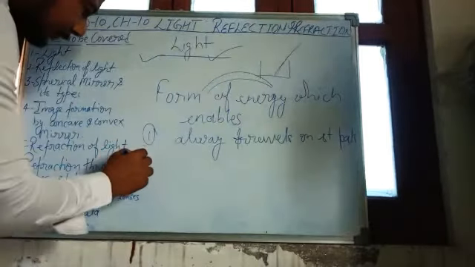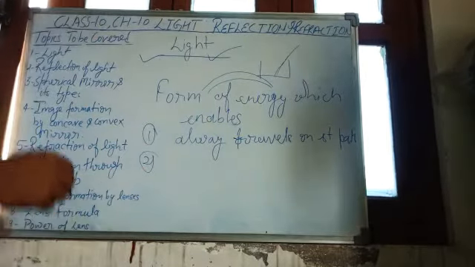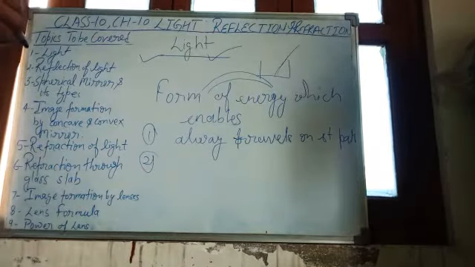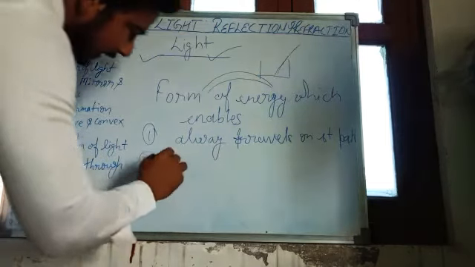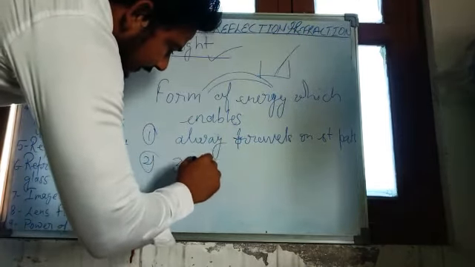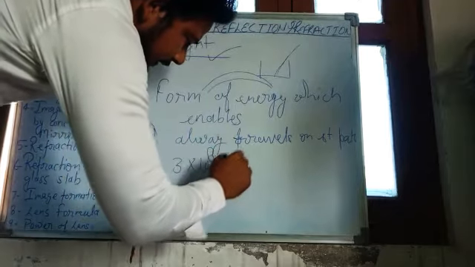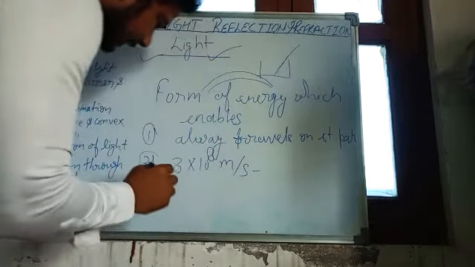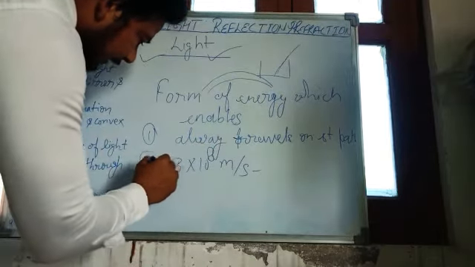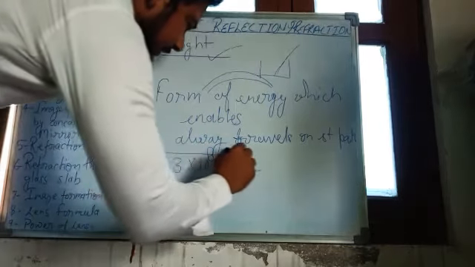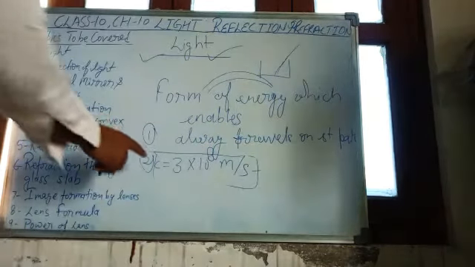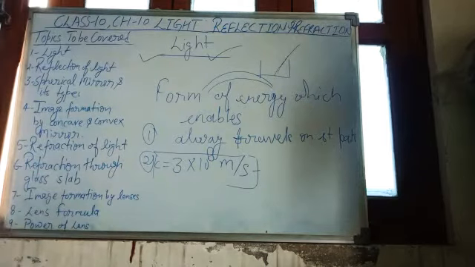One more property you can write is about the speed of light. The speed of light is measurable and it is about 3 into 10 to the power 8 meter per second, and it is denoted by small c. This convention has been followed since long. We always denote the speed of light by small c.